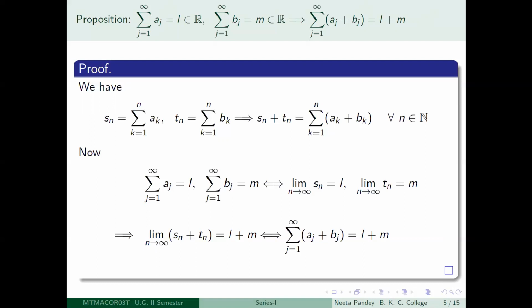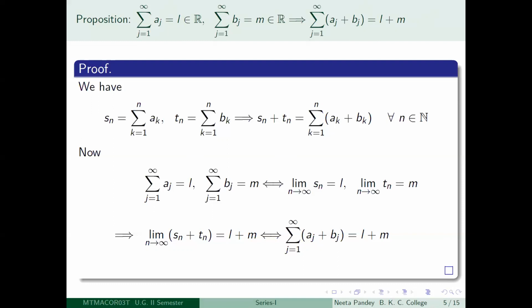So what do we have now? We have that summation j equal to 1 to infinity aj is equal to L, and summation j equal to 1 to infinity bj is equal to M. So that by definition means that limit n tending to infinity Sn is equal to L, and limit n tending to infinity Tn is equal to M. Therefore, by your theory of sequences, you know that limit n tending to infinity, Sn plus Tn is equal to L plus M. But since Sn plus Tn is the nth partial sum of the series summation j equal to 1 to infinity aj plus bj, this means by definition that summation j equal to 1 to infinity aj plus bj is convergent, and its sum is equal to L plus M. So it is as straightforward as this, right?